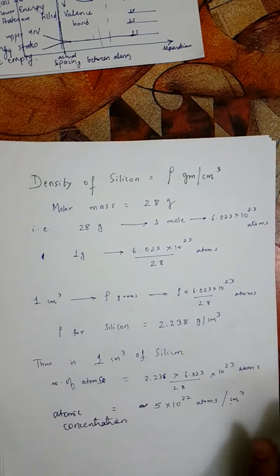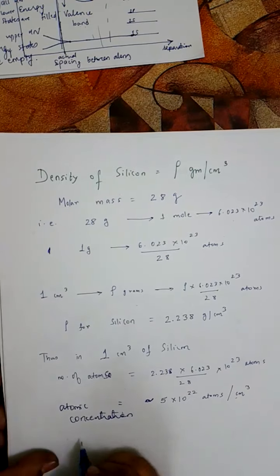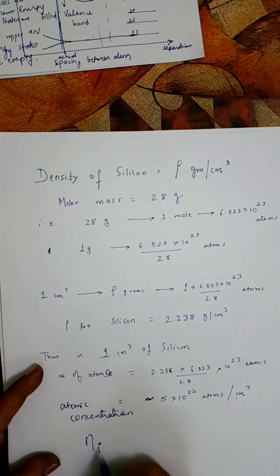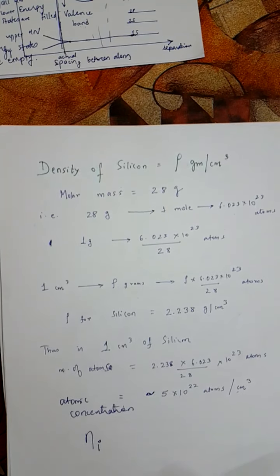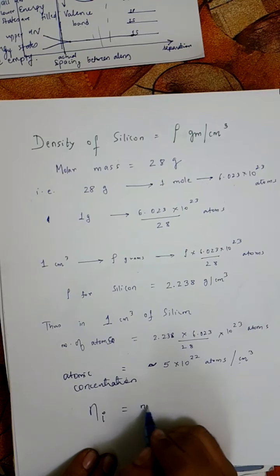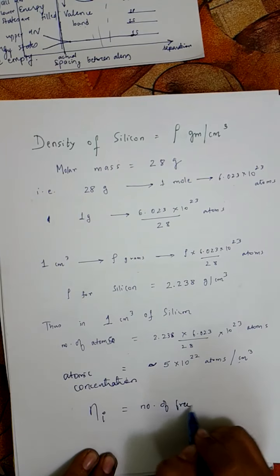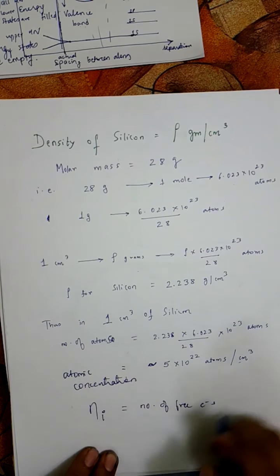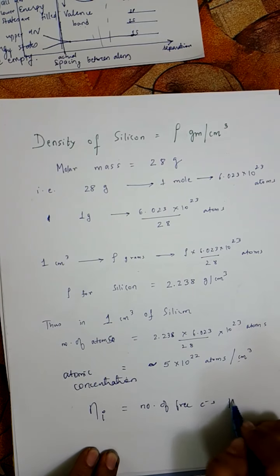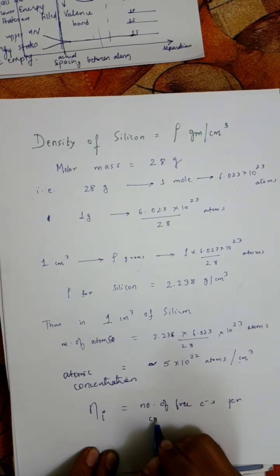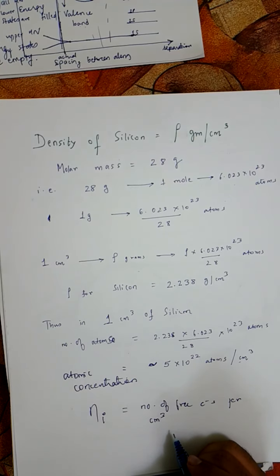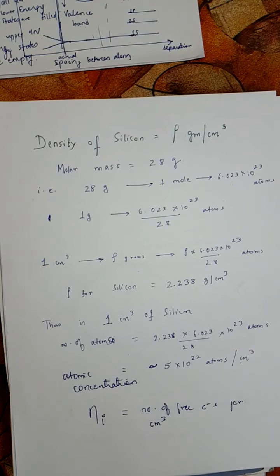Then what is intrinsic carrier concentration? This intrinsic carrier concentration, represented by Ni, is the number of free electrons per centimeter cube that are available to conduct electricity at a given temperature.